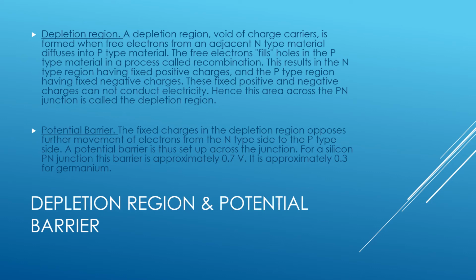These fixed positive and negative charges cannot, I repeat, cannot conduct electricity. Hence, the area across the p-n junction is called the depletion region. The area is depleted of charge carriers.